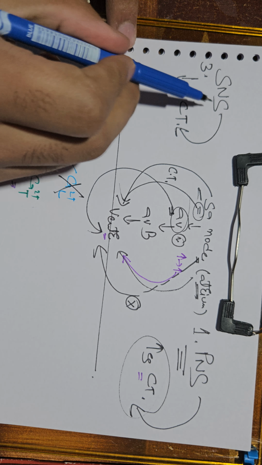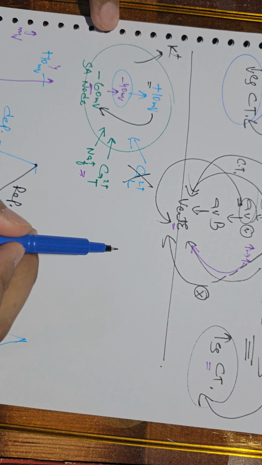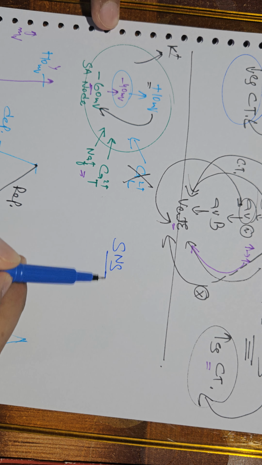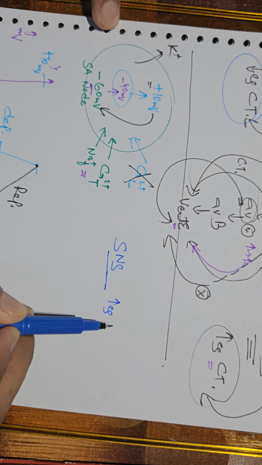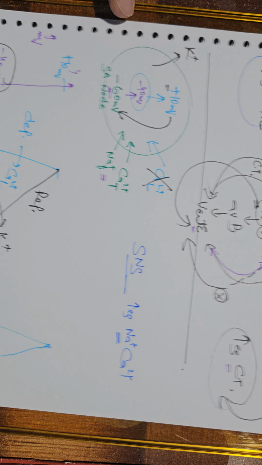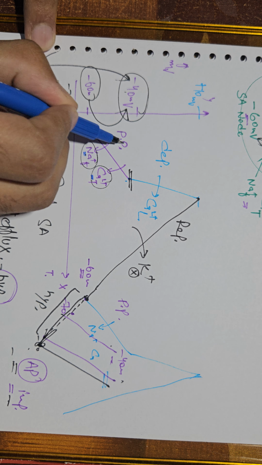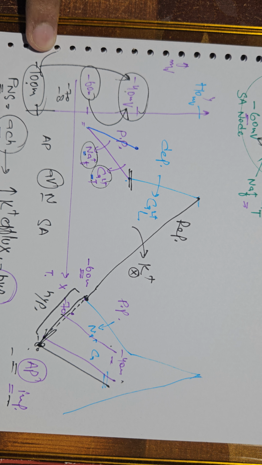Now we have the concept of how the sympathetic nervous system decreases conduction time. Let's look at it. When we stimulate the sympathetic nervous system, it increases entry of sodium and it increases entry of calcium. When sodium and calcium increase, look here, the slope of the prepotential phase increases.